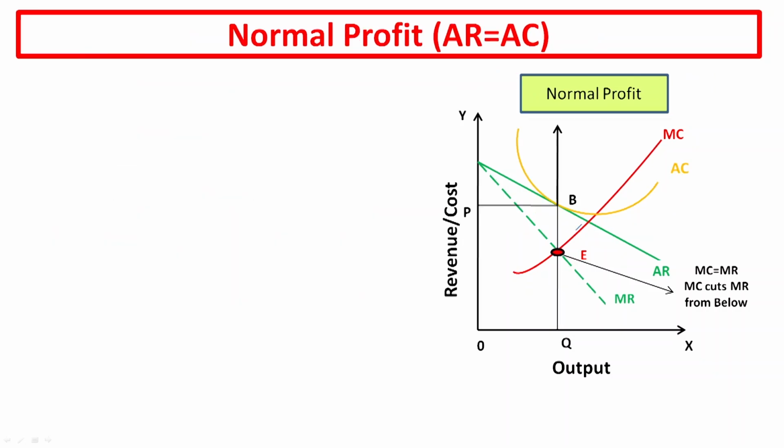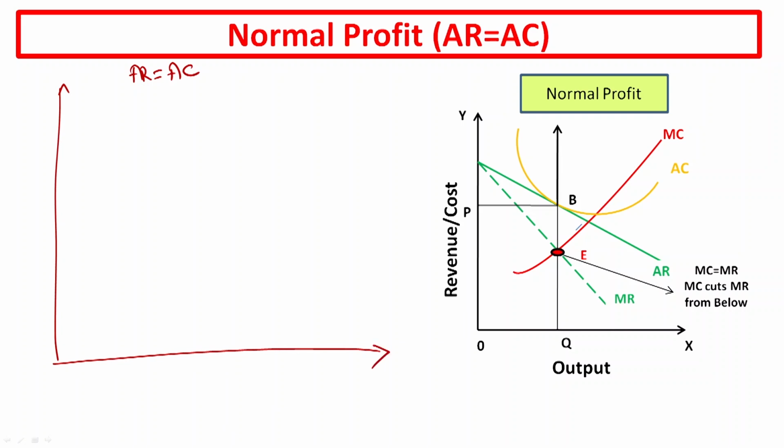Normal profit. Normal profit means no profit, no loss. It arises when your average revenue is equal to average cost. Again, first you have to draw the y-axis and x-axis. This is your y-axis, this is your x-axis. On the x-axis you will show the output. On the y-axis you will show the revenue and cost.